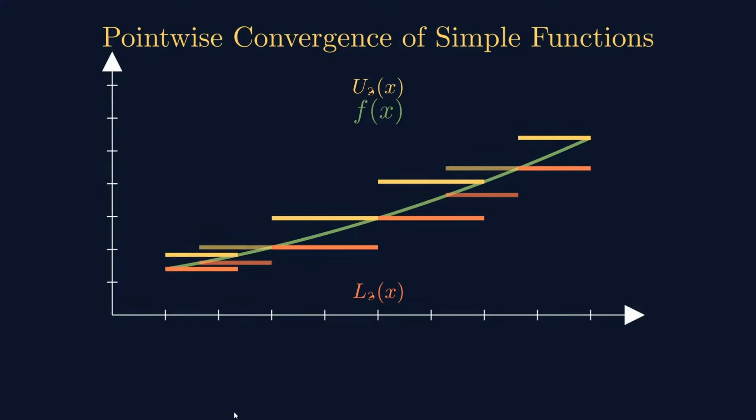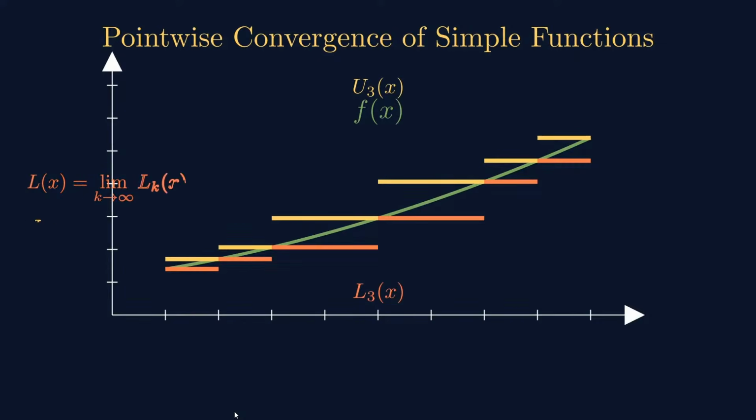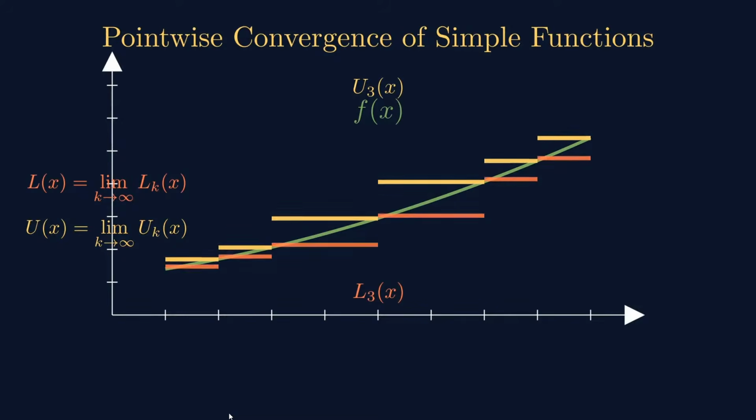So the gap is closing and ultimately converging to the function f of x. As k tends to infinity, LKx pointwise converges to Lx and UKx converges to Ux. So this is what you have seen.